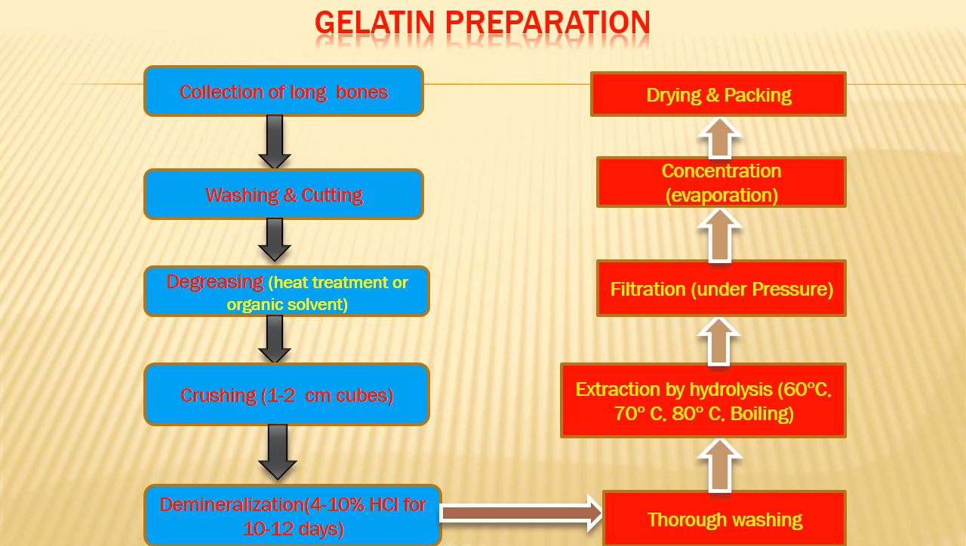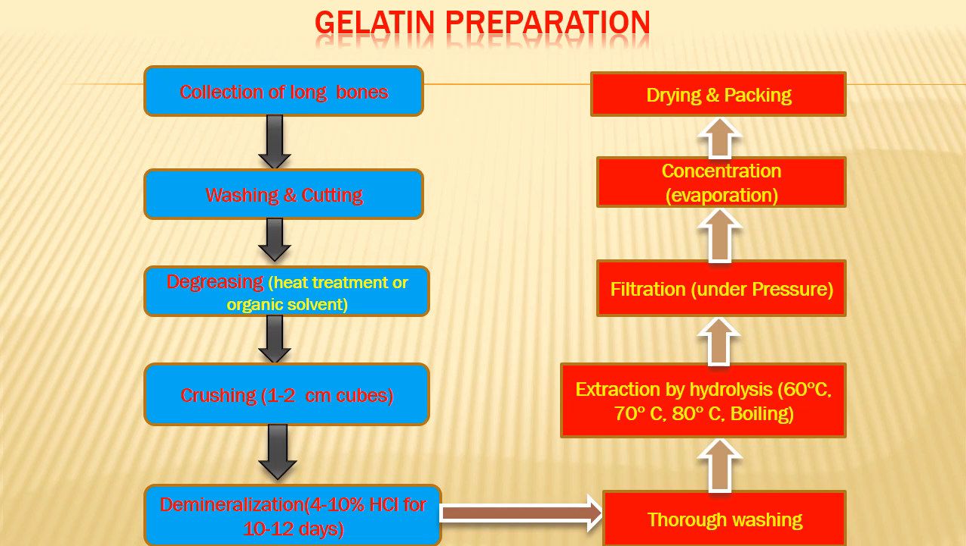Now after demineralization we get the soft spongy structure, that is the osein or the collagen, that should be thoroughly washed, and then it undergoes extraction by hydrolysis at different temperatures, starting with 60 degrees, and finally we can go up to 100 degrees in different phases. This heating process brings the gelatin out and it remains in the water. Now it has to be filtered to get the concentrated portion of the gelatin. Then that concentrated portion further undergoes drying and we get the dried gelatin. So these are the complete steps.